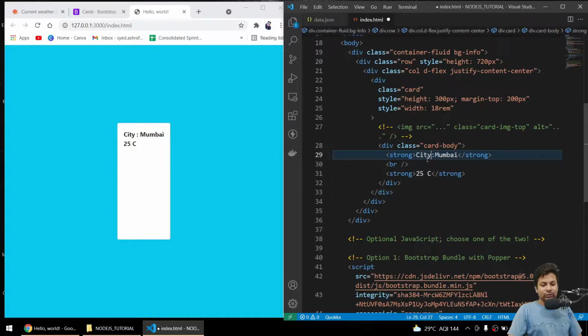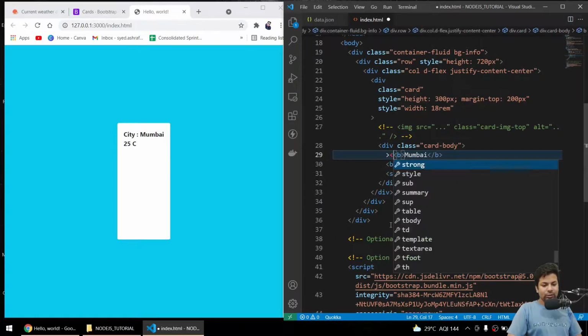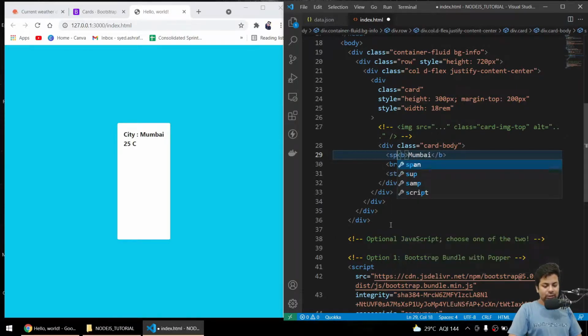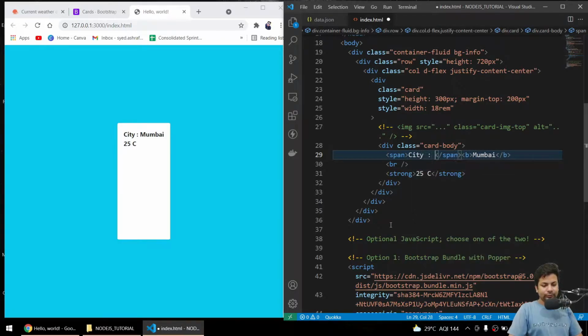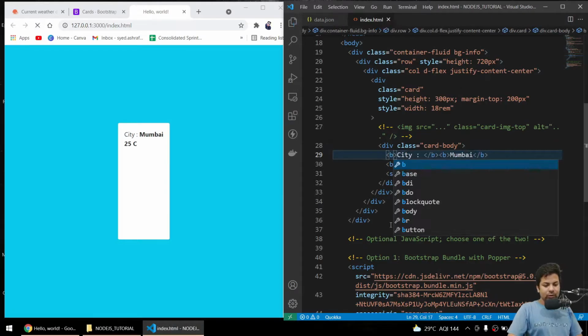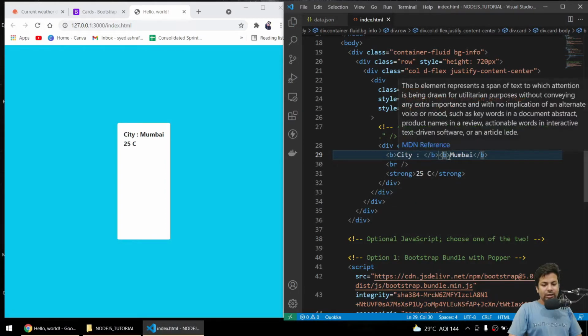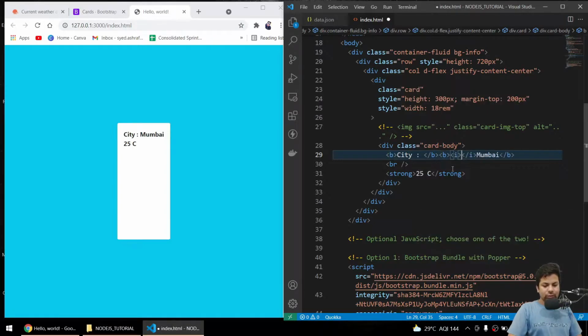So what I'll do, I'll let the Mumbai be here, and I'll put it into bold, and now here I'll just put it as span. Here I'll say city. Okay, we got city Mumbai, and I think this should also be in bold only, but here I'll just add italics also, so it should look good.